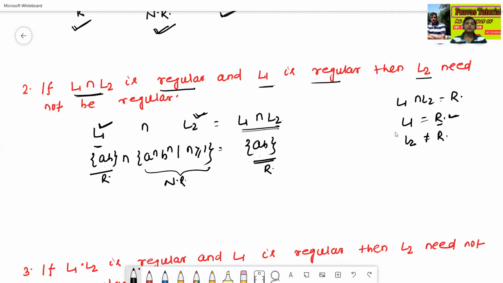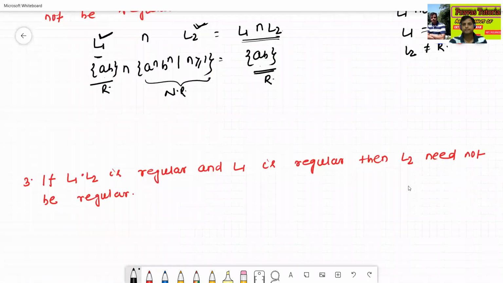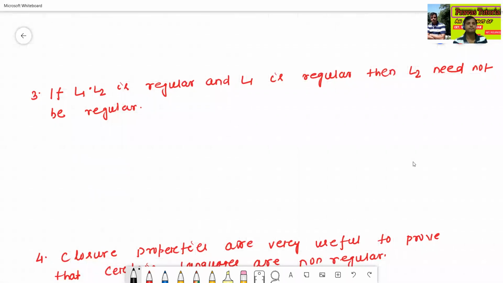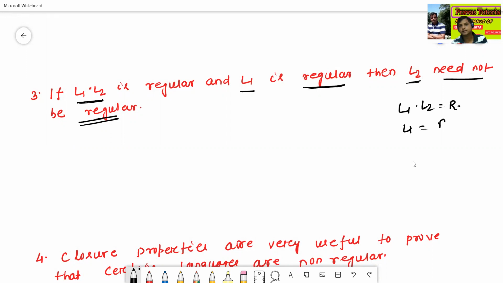Now we'll see one more special case of closure properties of regular languages. If the concatenation L1 L2 is regular and L1 is regular, L2 need not be regular. See the example: L1 dot L2 is regular. Suppose phi, the empty language, which is also regular. Let L1 be phi; phi is also regular.